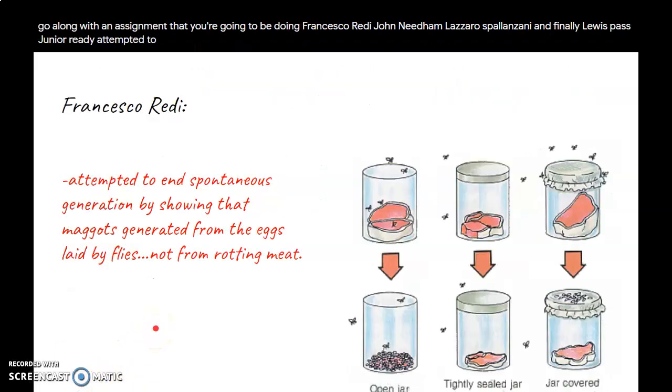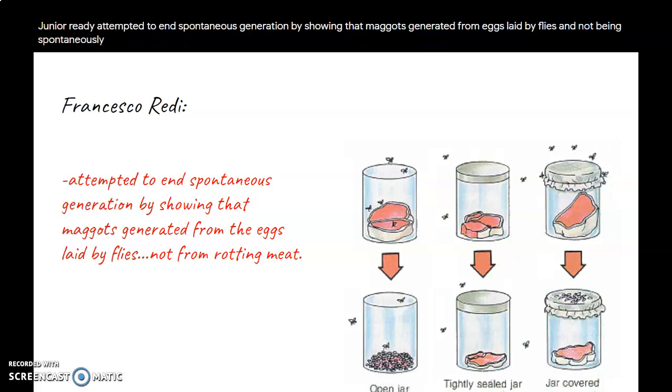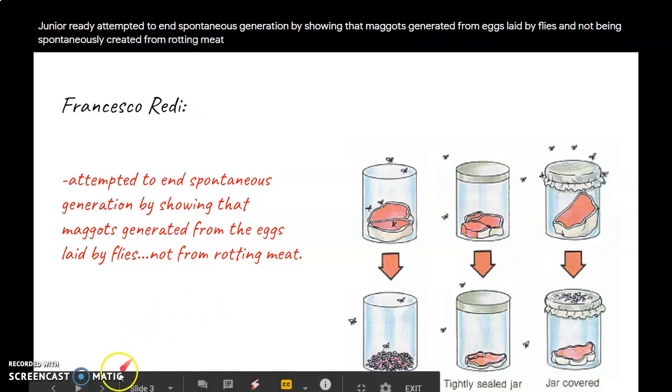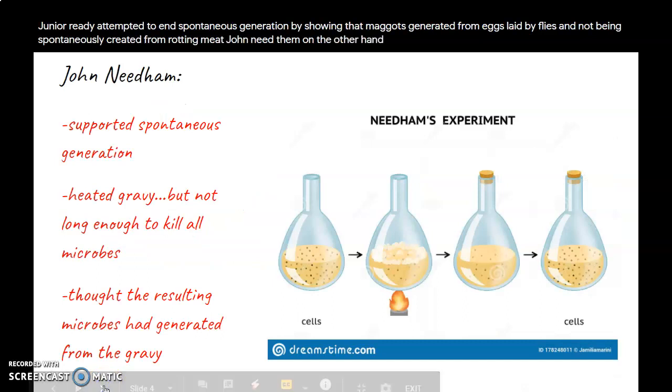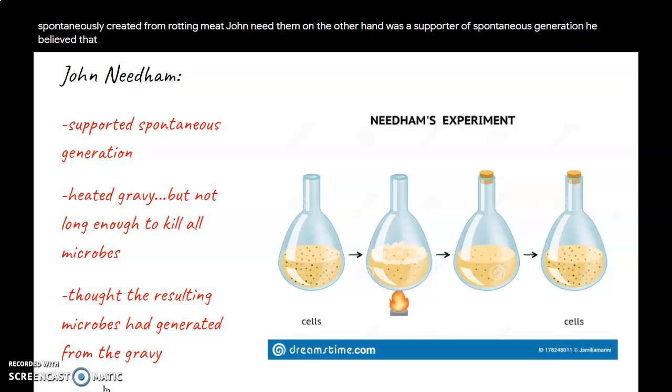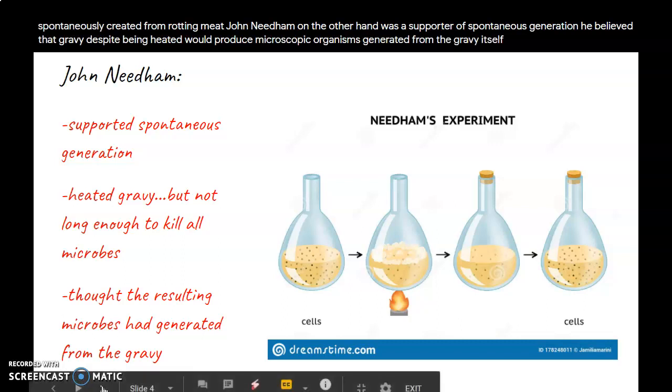Redi attempted to end spontaneous generation by showing that maggots generated from eggs laid by flies and not being spontaneously created from rotting meat. John Needham, on the other hand, was a supporter of spontaneous generation. He believed that gravy, despite being heated, would produce microscopic organisms generated from the gravy itself.